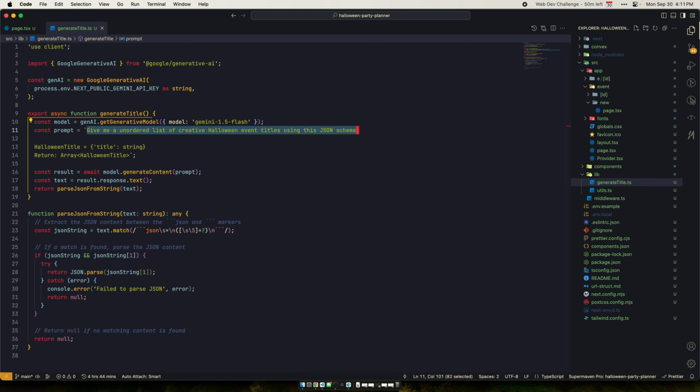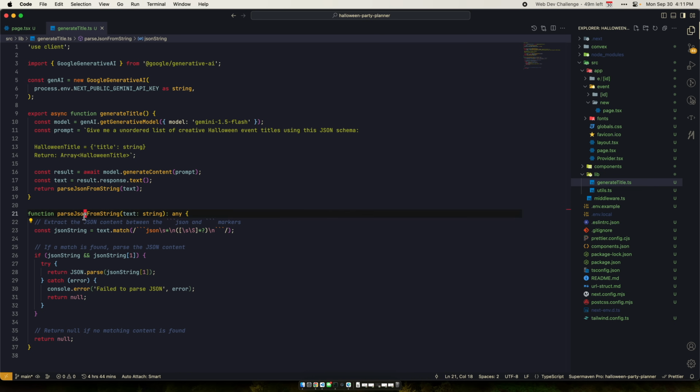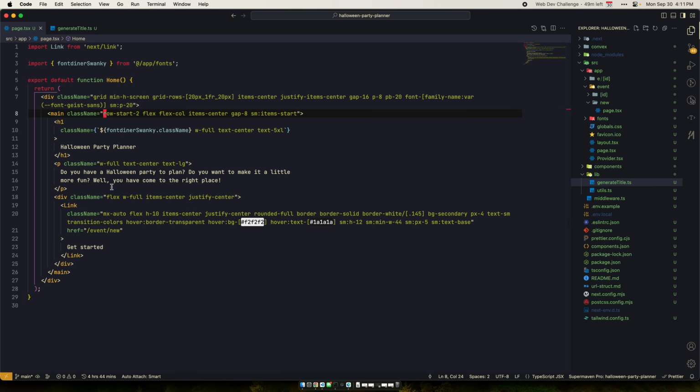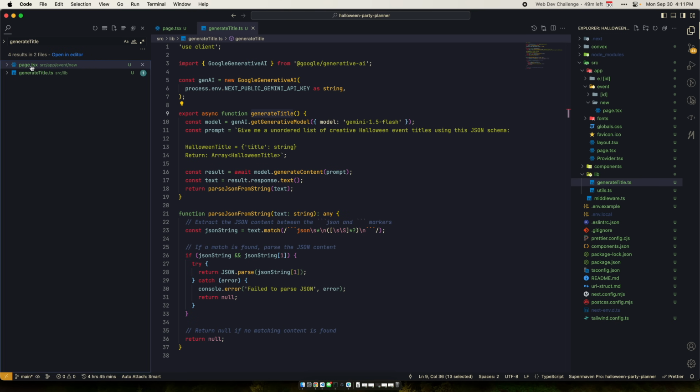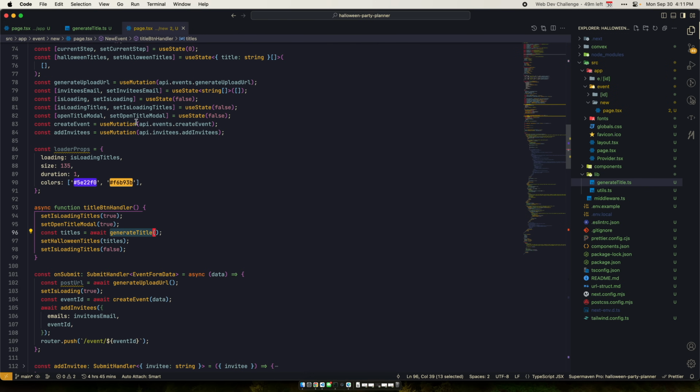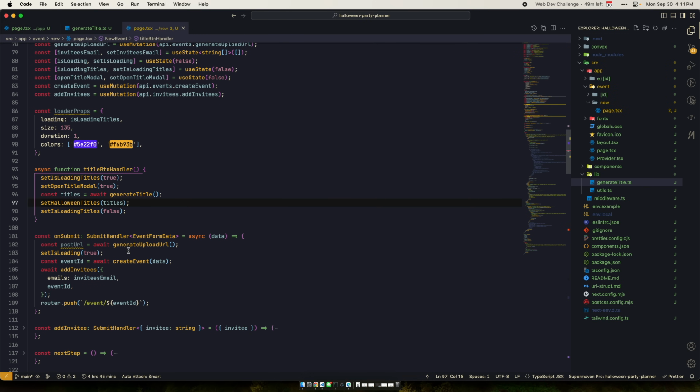So give it the prompt: give me an unordered list of creative Halloween event titles. Then I had to parse through it, because Gemini gives you a list, but it has JSON. It just gives you a bunch of nonsense. I just wanted the good stuff that's in the middle. So I created this little function to parse through it, and then I just return that. Once you generate it, it outputs the title, saves it into state, and then it puts it into that modal.